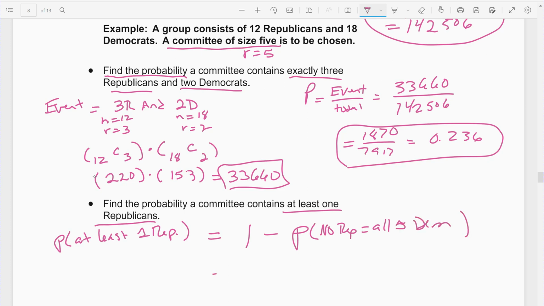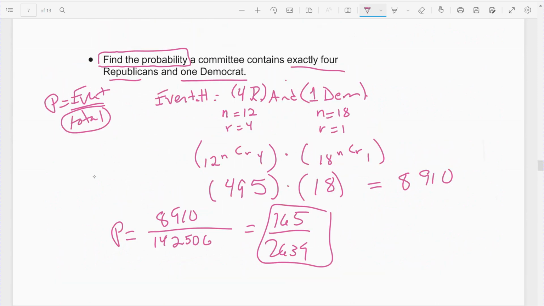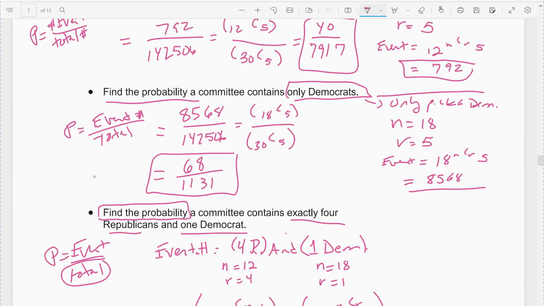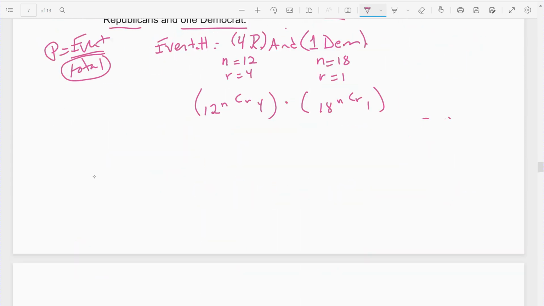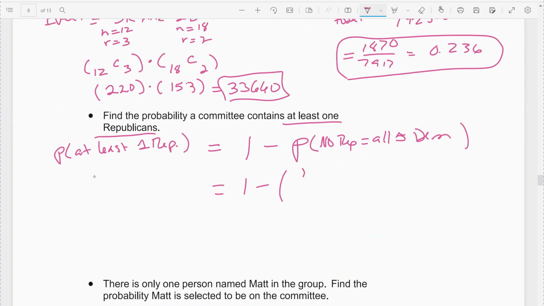We did that one before. If you go find that probability, all of them were Democrats. We did that one earlier. So if we go back up and find the all Democrat case, only Democrats, that's this one. So the probability that you only get Democrats was 68 over 1,131. All right, so I'm going to pick that, if I can remember it. 68 over 1,131. That's what we're going to subtract from 1.